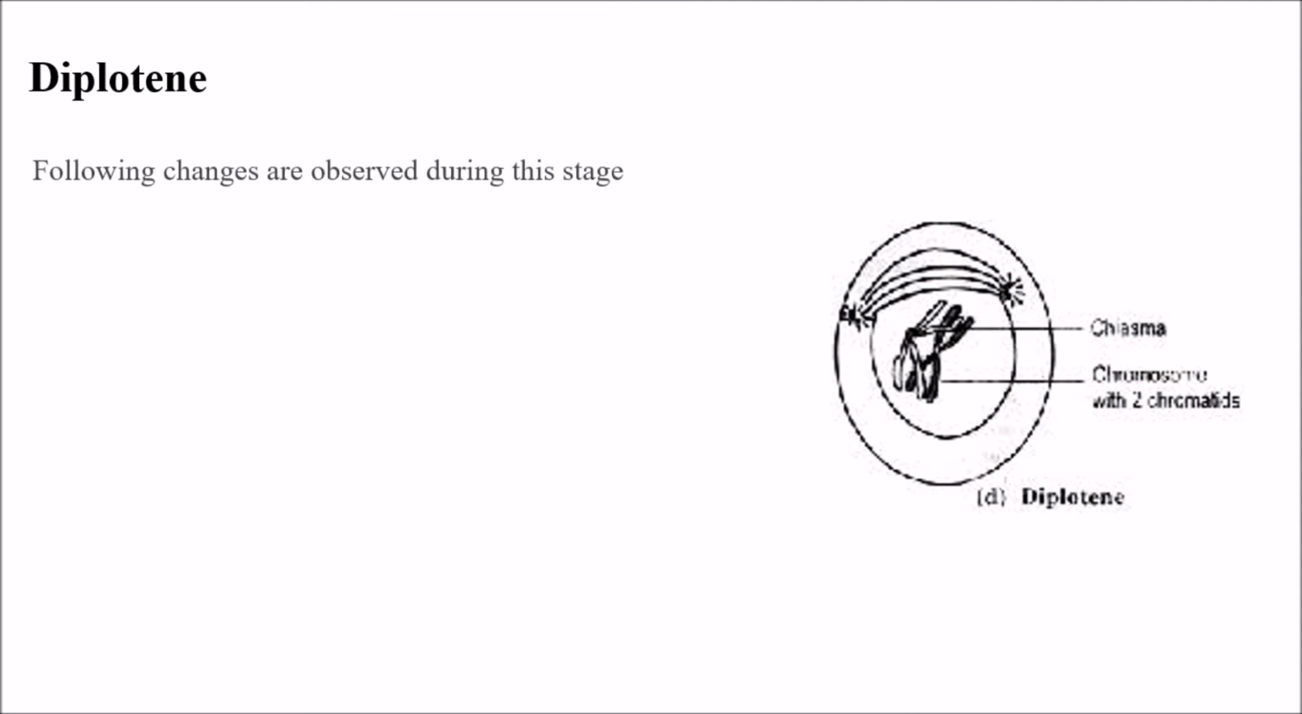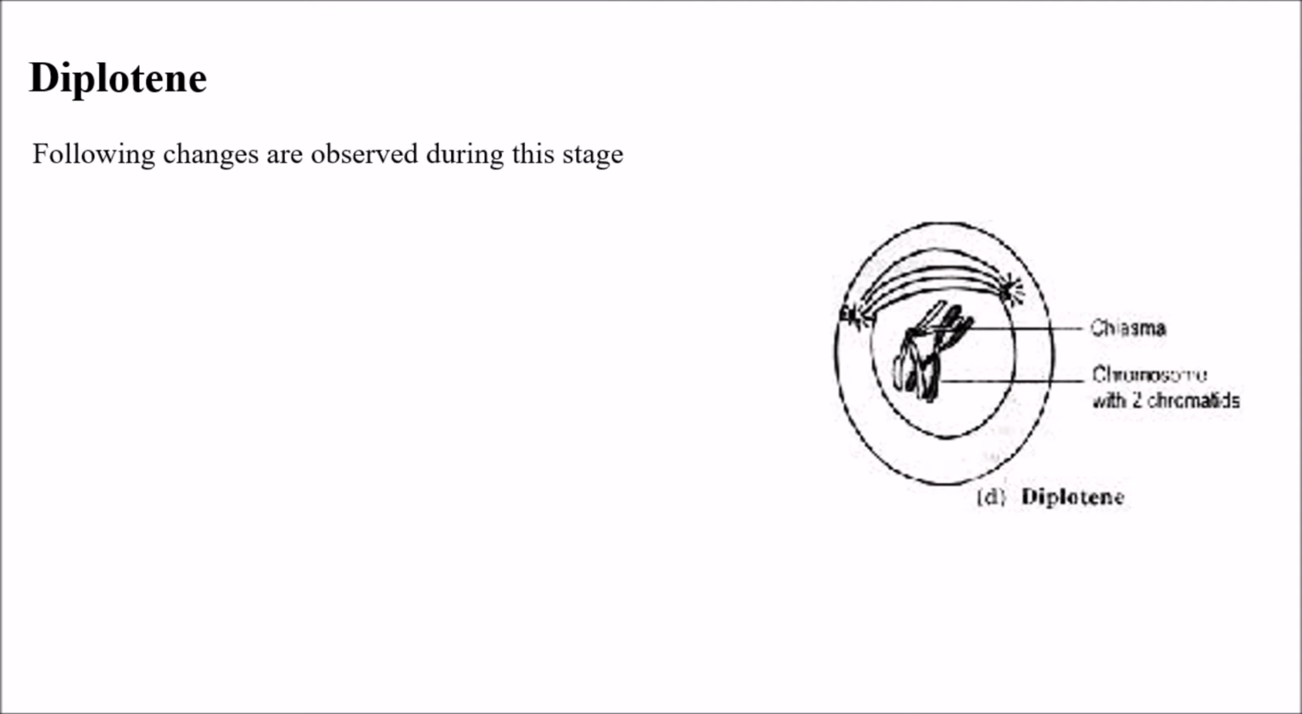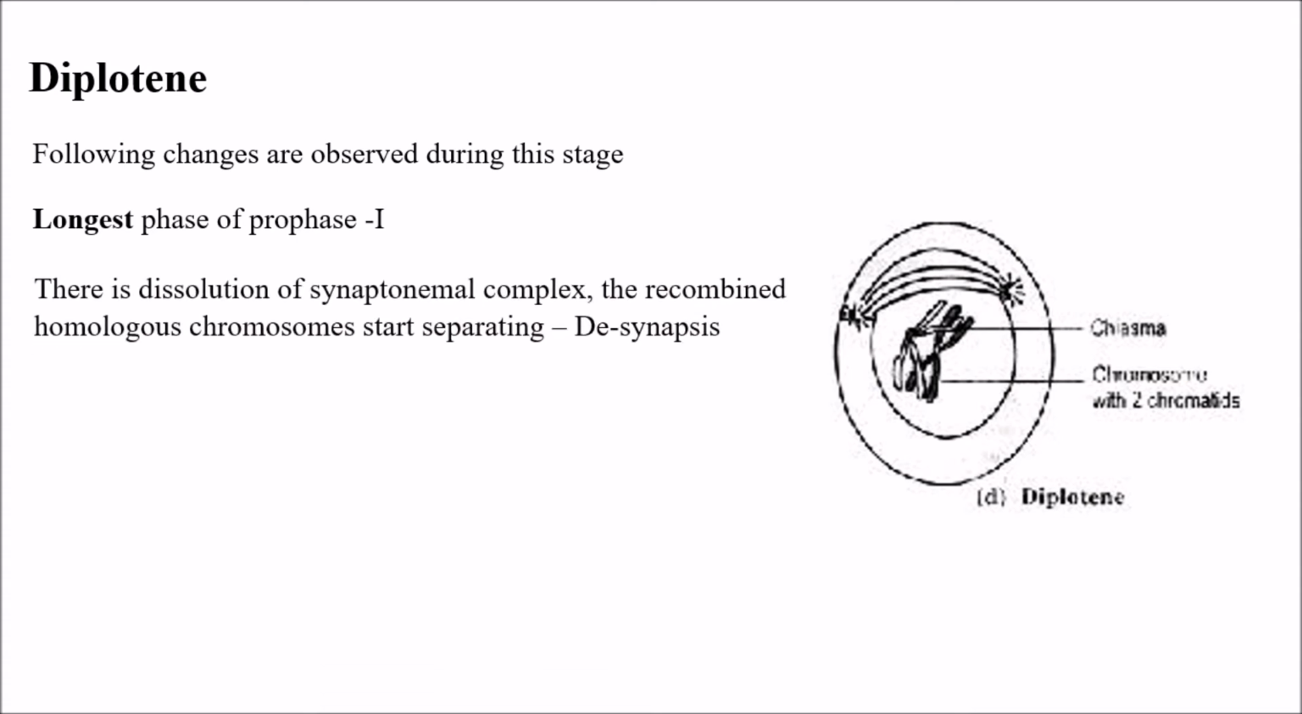Diplotene. So what are the changes observed during this stage? Diplotene is one of the longest phases of prophase. There is dissolution of the synaptonemal complex and the recombined homologous chromosomes start separating. This process is called desynapsis.